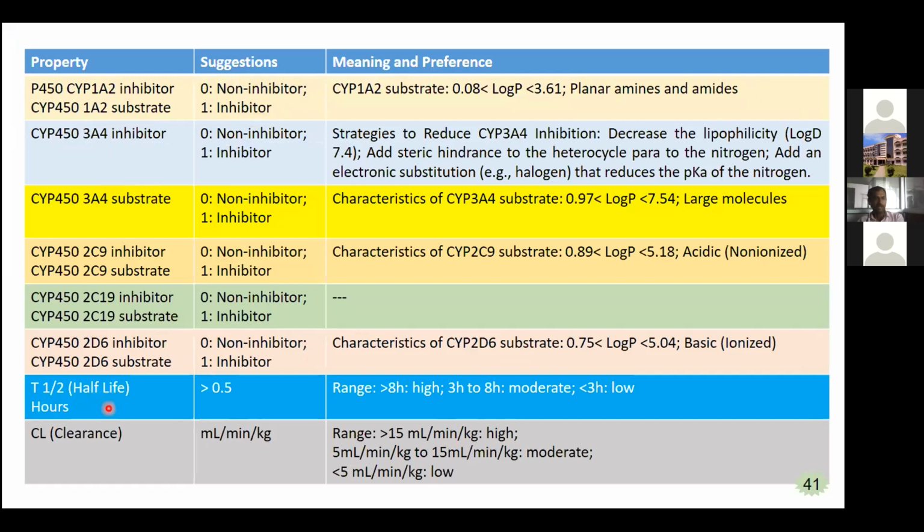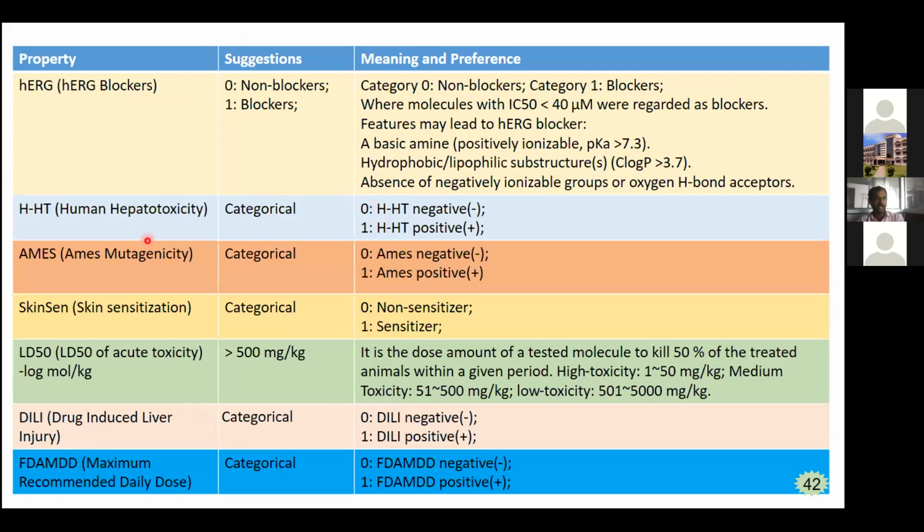And next, the half-life should be greater than 0.5. If it is greater than 8 hours, it is a high half-life, 3 to 8 is moderate, and less than 3 hours is a low half-life. And clearance is given in ml per minute per kg: greater than 50 ml per minute per kg is high, 5 to 15 is moderate, and less than 5 is low. This is the renal clearance. And for hERG channel inhibitors, 0 indicates it is a non-blocker and 1 indicates the blocker.